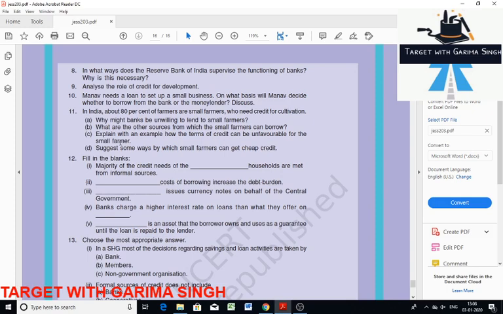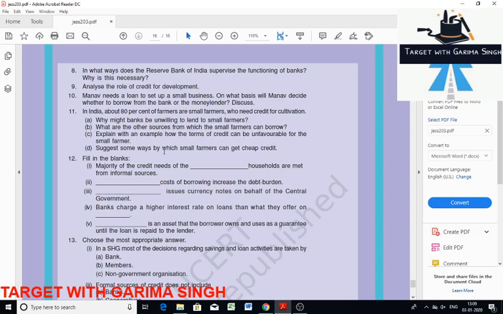The terms of credit can be unfavorable for the small farmer, which can be explained by the following. For example, Ramu, a small farmer, borrows from a local money lender at a high rate of interest, that is 3%, to grow rice, but the crop is hit by drought and it fails. As a result, Ramu has to sell a part of land to repay the loan. Now his condition becomes worse than before.